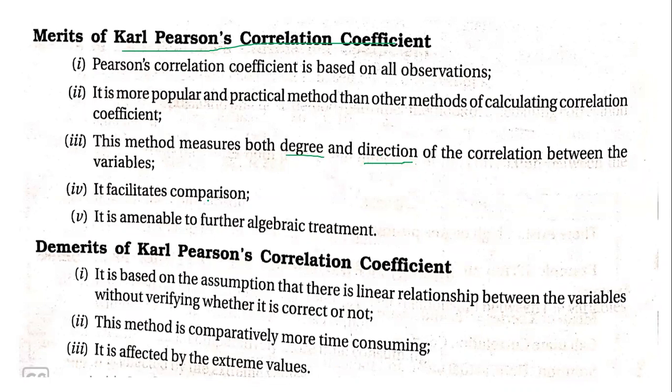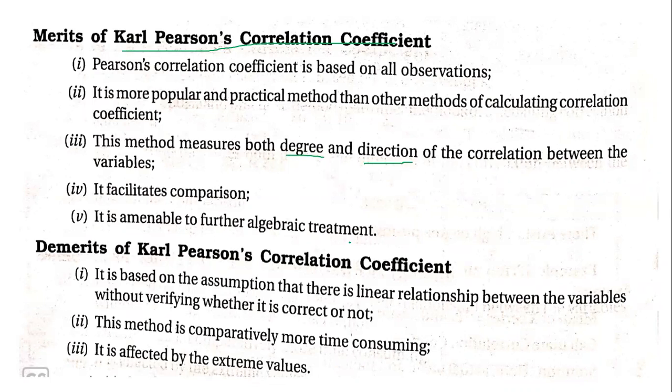So we are comparing two of the factors here and giving the conclusions. Then it is amenable to further algebraic treatment. Whatever values we solve, that is the R values, those R values can be used again in further calculations. That is why it is called further algebraic treatment. It can be used. So these are a few of the merits.